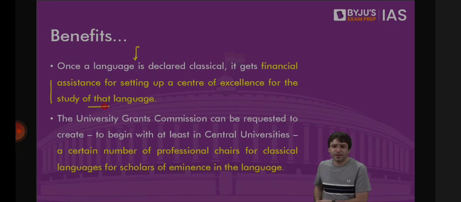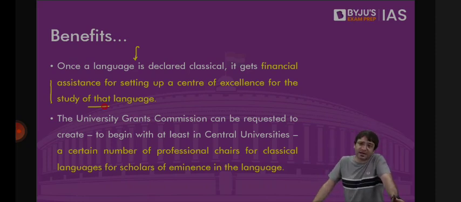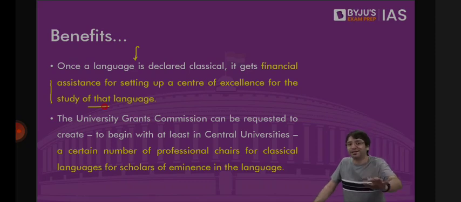The only way we can protect a language, preserve a language, promote a language, is if more and more people opt to study this language. If we can set up centers in different parts of the country where this language would be taught, we will see more and more people opt for this language, study this language, and hence this language would be preserved. For that, we need money. And financial assistance is given as soon as your language is declared a classical language, so that for this particular language, we can set up a center of excellence.